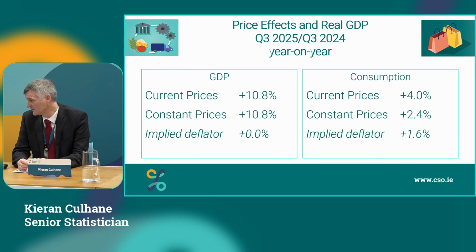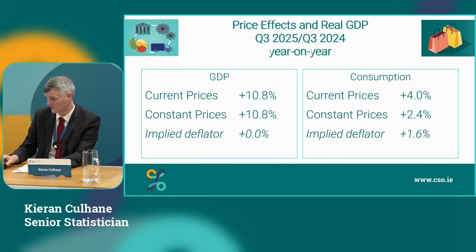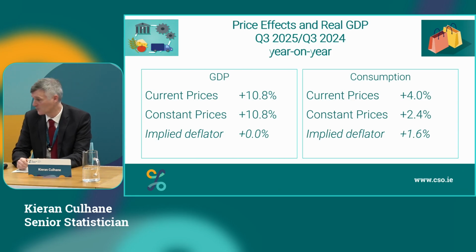In current prices, consumption was up 4%. Constant prices were up 2.4%, giving us an implied deflator of 1.6% in the quarter, which I think compares with a CPI of 0.6%.